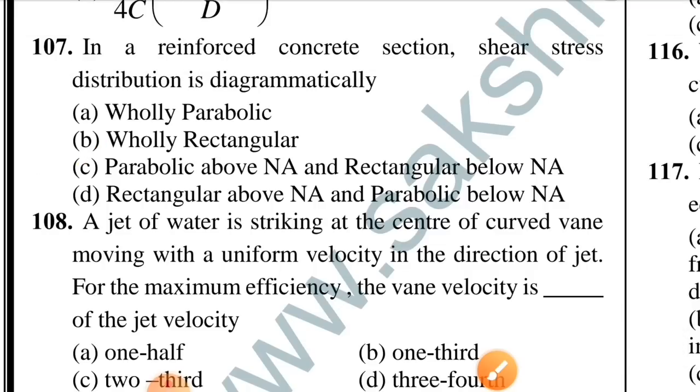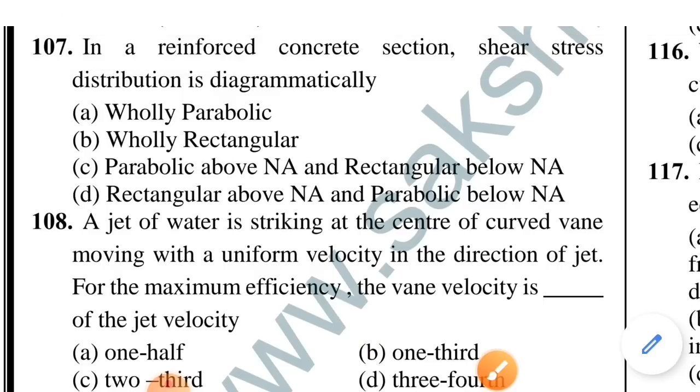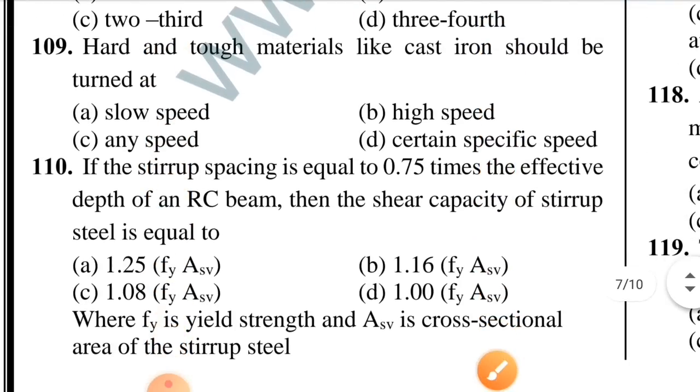Question number 108. A jet of water is striking at the center of a curved vane moving with a uniform velocity in the direction of the jet. For the maximum efficiency, the vane velocity is dash of the jet velocity. Option B is correct, 1/3. Question number 109. Hard and tough materials like cast iron should be turned at. Option A is correct, slow speed.